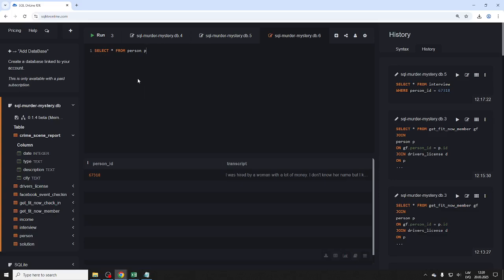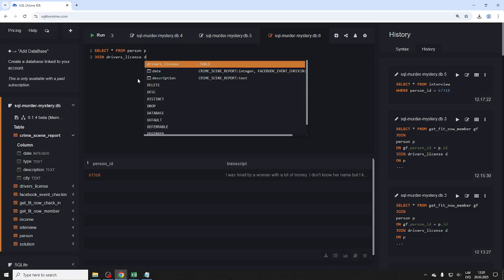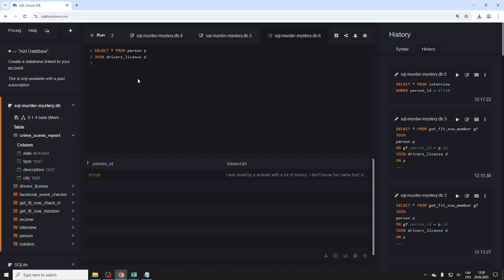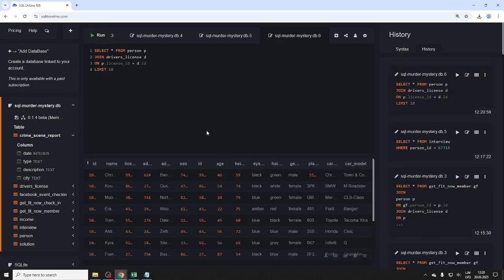We'll call it person P, join driver's license D, on P license ID being equal to the ID. Let's do limit 10 for now. Let's see if it actually works. All right, this works. We get lots of information. Height, car make, everything. This is a key part of this whole lesson: by joining these tables, we have access to all information. And again, we could select other subfields here.